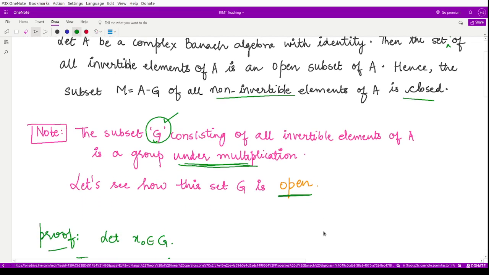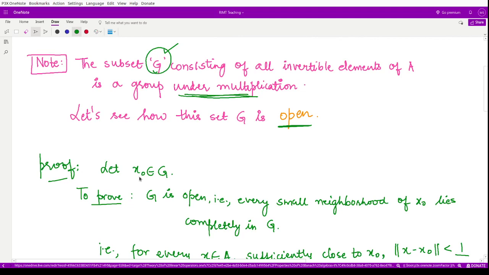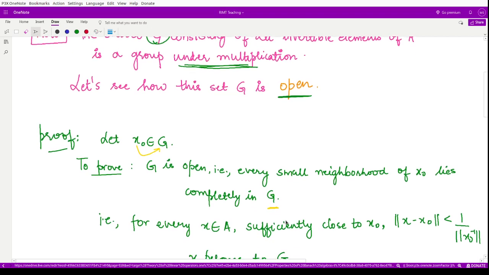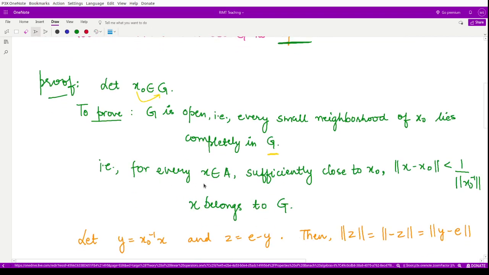In order to prove a set is open, what do we do? We consider an element x naught from here and prove that every small neighborhood of this point lies completely in the set G. Mathematically, this means we assume x belonging to the algebra is sufficiently close to x naught, that is, the distance between x and x naught is strictly less than 1 by the norm of x naught inverse.